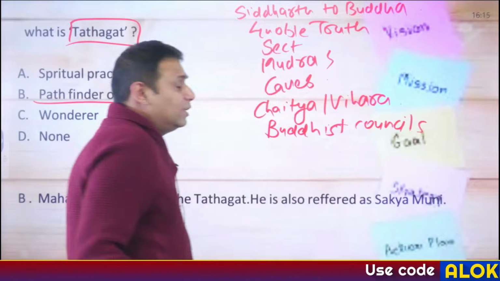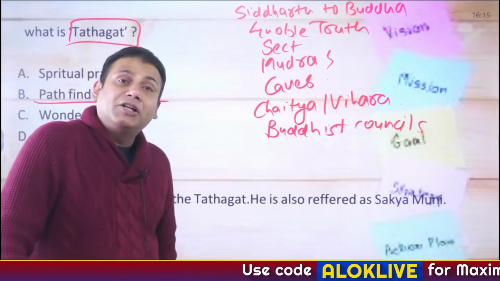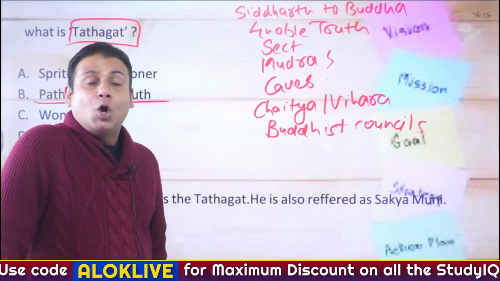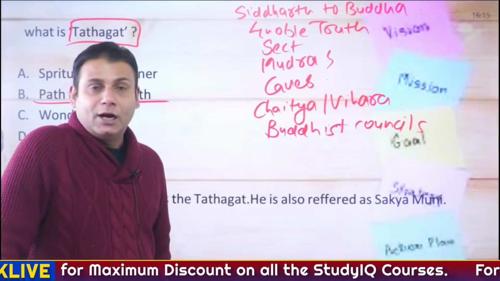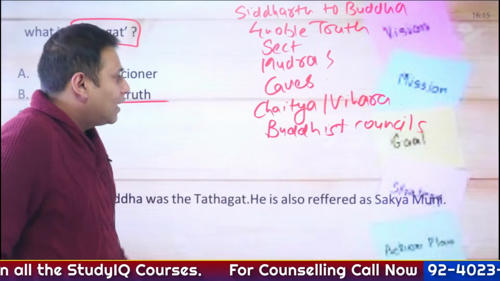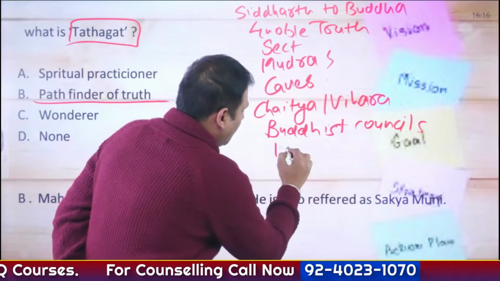So there were 4 Buddhist councils. What was the significance of these Buddhist councils? Where were these Buddhist councils held? Who patronized these Buddhist councils? And what was the output of these Buddhist councils? Okay. Apart from this, monasteries.